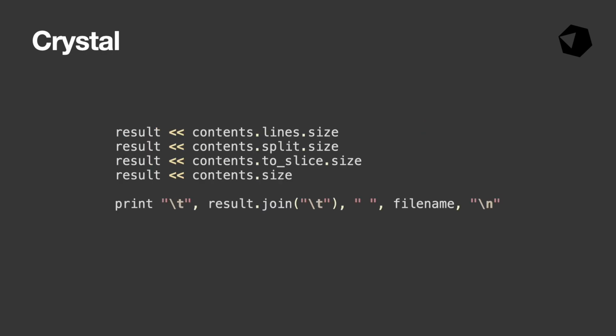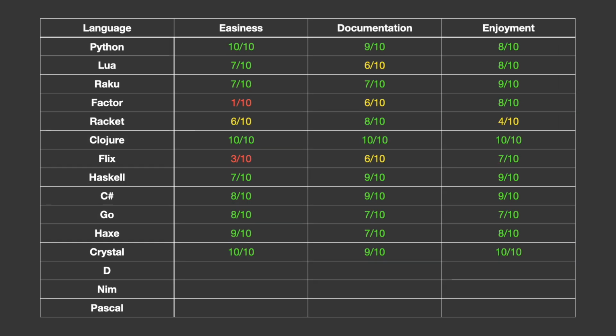It provides some sugar for appending to an array, even though it's a bit unnecessary. It's always nice to get fancy sometimes. The count calcs are on par with Python here. Pretty much as nice as it gets. Not much else to say other than I really like this code and this language in general. I found Crystal to be very nice to write, and since it compiles to LLVM, has really good performance too.